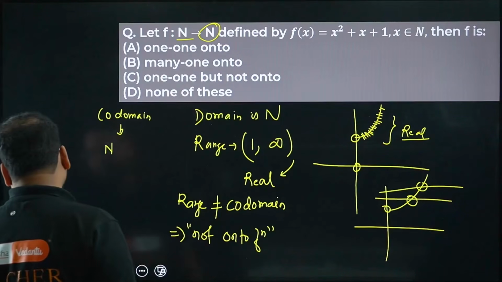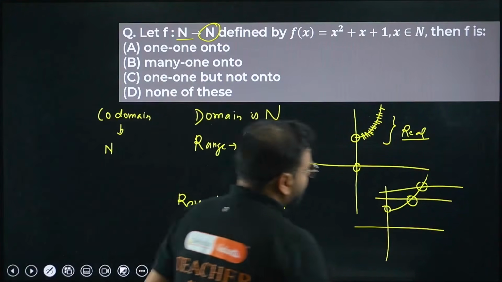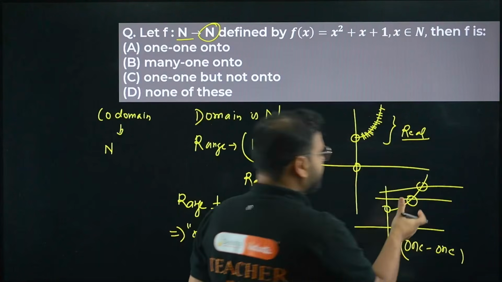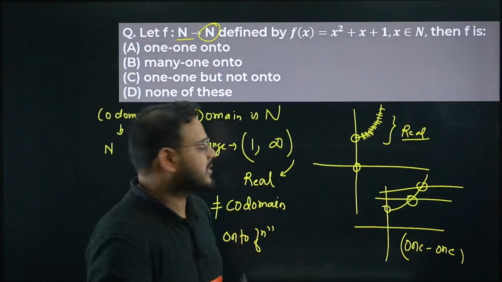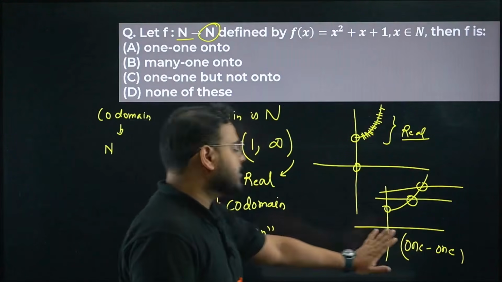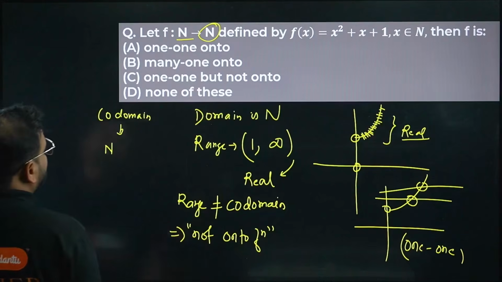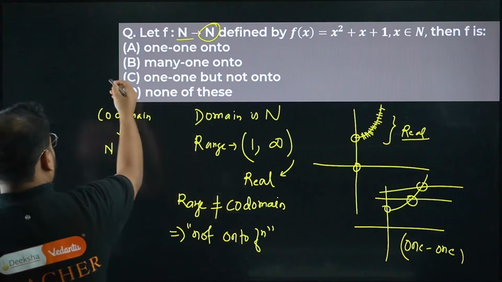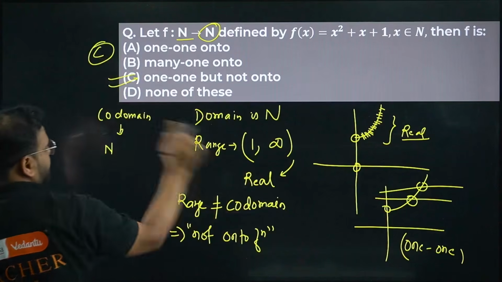But it is not defined for real numbers, only for natural numbers. So your function will become 1-1, because there is only one intersection every time you take the line parallel to the x-axis. So 1-1, not onto. Option C: 1-1 but not onto.